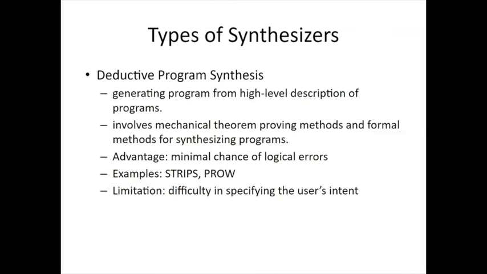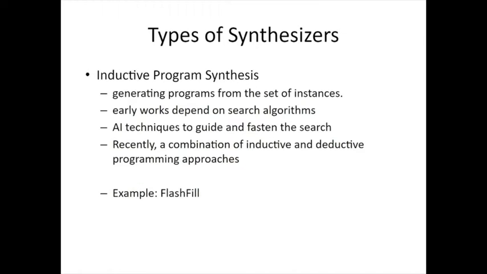Stanford Research Institute Problem Solver is an automatic planner written in Lisp that can solve robotic problems. PROW is a program that produces code in the Lisp programming language. When specifications are given in predicate calculus, it consists of two parts. In the first part, the theorem prover proves whether the specification exists. In the second part, the output, which is the proof, gets fed into another program that produces the desired code. PROW is also capable of producing code in another language when the second part is modified. The limitation of deductive program synthesis is the difficulty in specifying the user's intent.